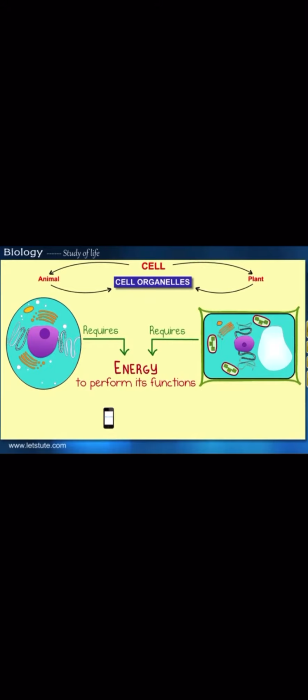So I will discuss one example with you. If you have a mobile phone and it is not working, what would be the reason? The reason is that this mobile phone requires a battery to get energy so that it will work.